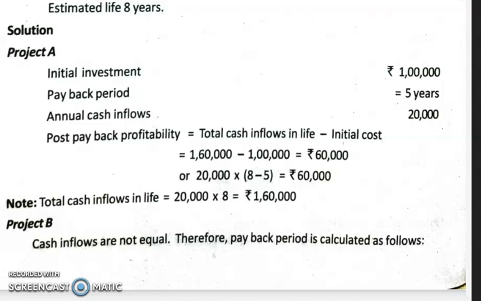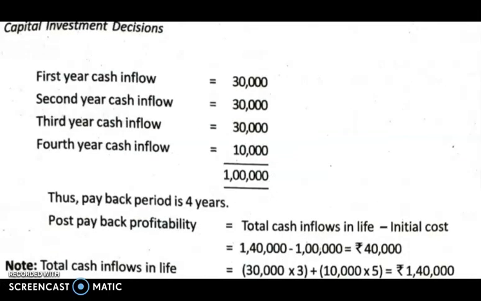Now let us look into project B, where you saw that cash inflows were not equal. So here the first year cash inflow was 30,000. Similarly, in the second and third years, we're getting 30,000, 30,000. And in the fourth year, we're getting rupees 10,000. When we add it, we get exactly 1 lakh, which is the initial investment, right?